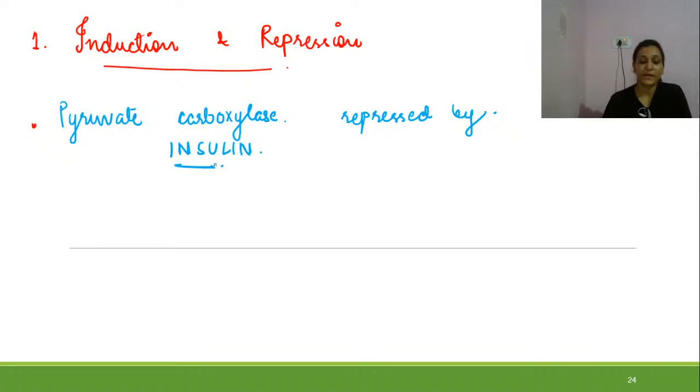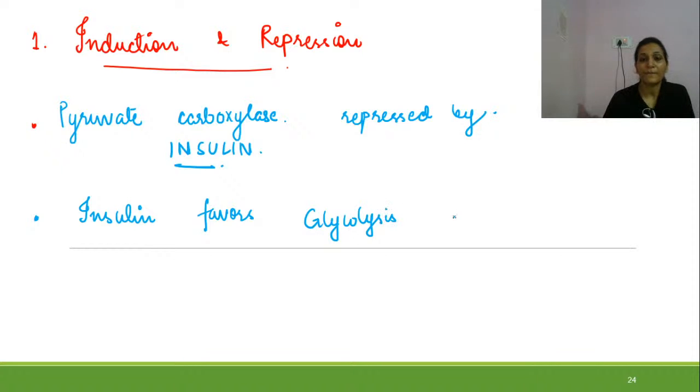It is repressed by insulin. Insulin favors glycolysis and inhibits gluconeogenesis.